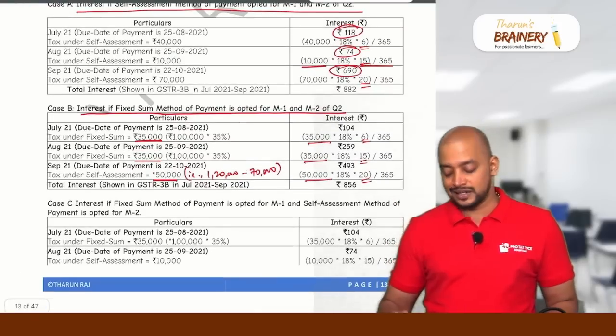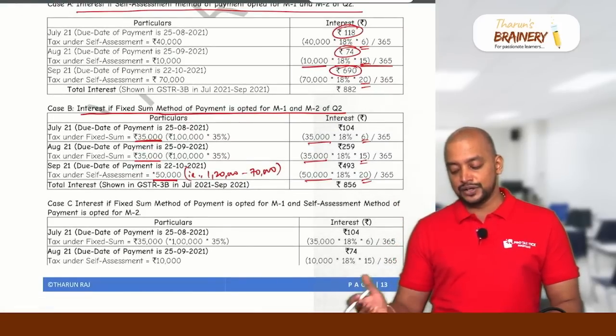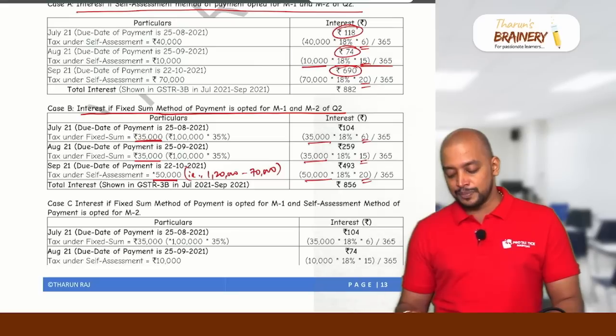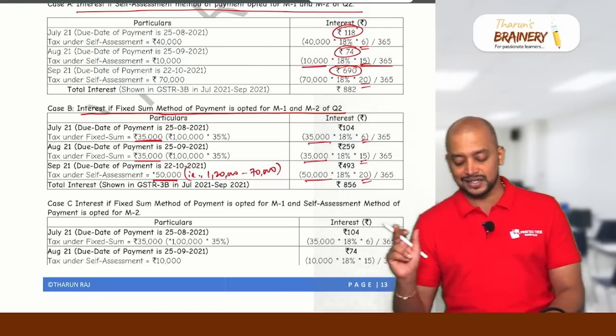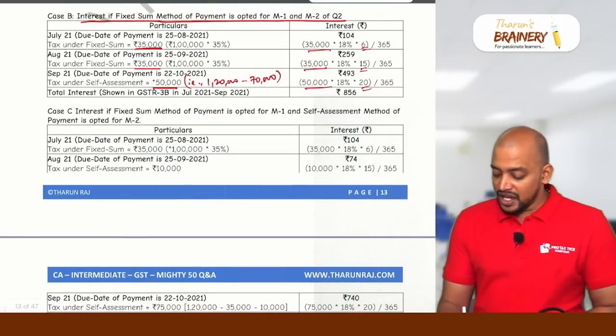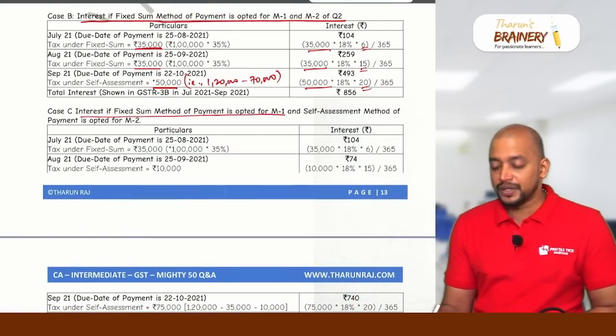Accordingly, we will get the interest. So 35,000 into 18% into 6 by 365, 15 by 365, 50,000 into 18% into 20 by 365. This is how the interest will be computed if it is fixed sum method. Now, case C. Interest, if fixed sum method of payment is opted for month 1.